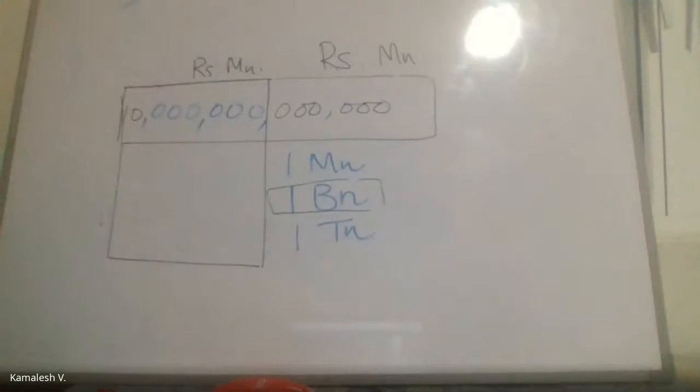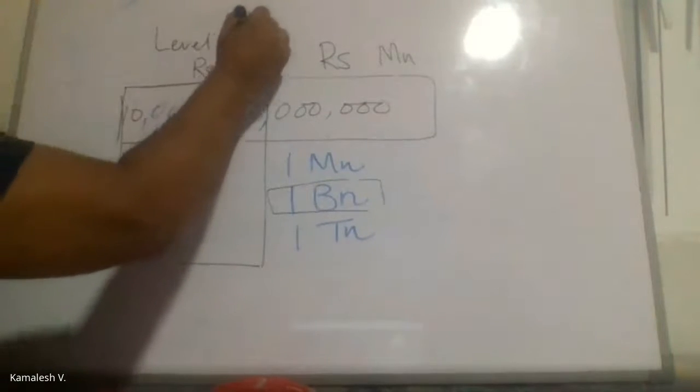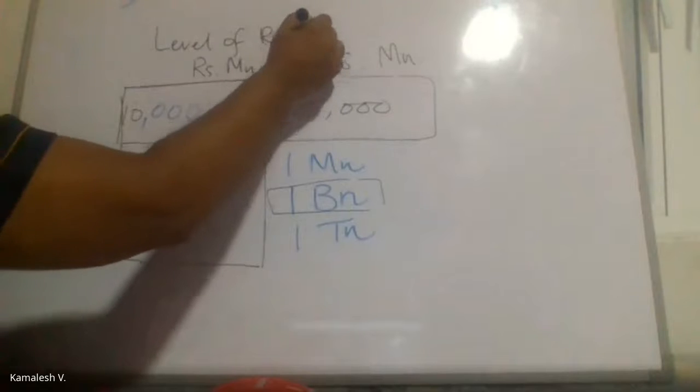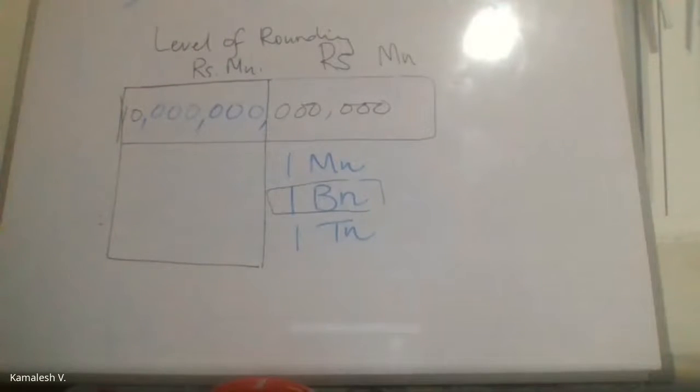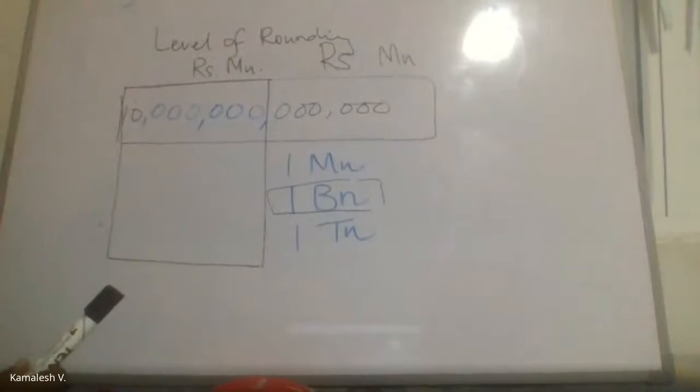This is what is called level of rounding. Do you understand that? This is very, very important, because when you look at financial statements, first you need to understand what is the level of rounding that they have used.